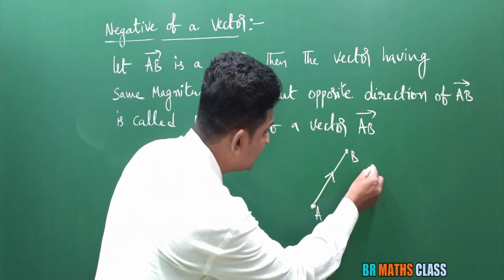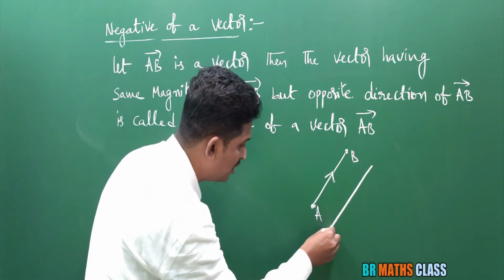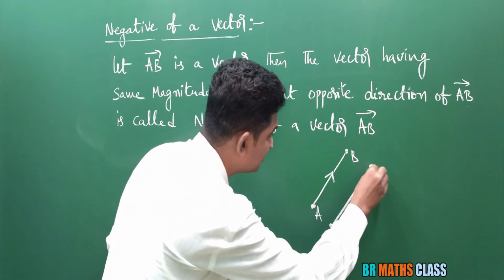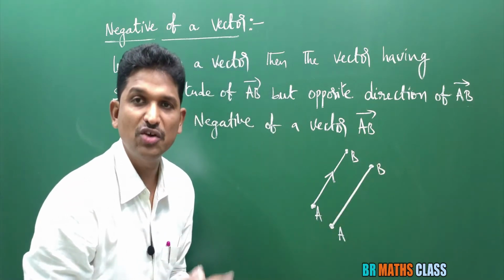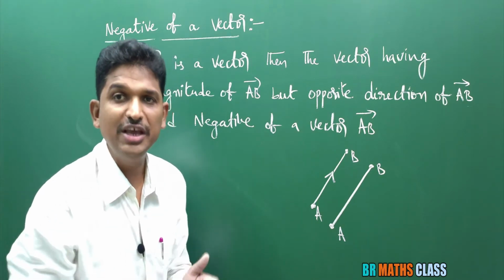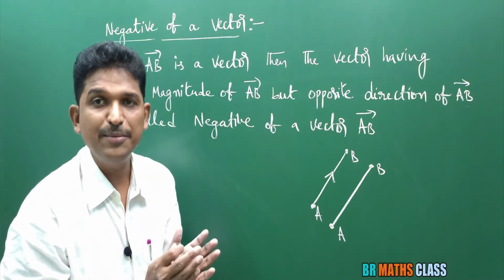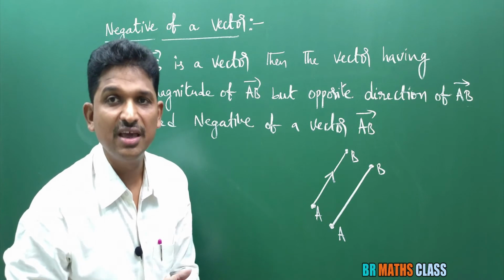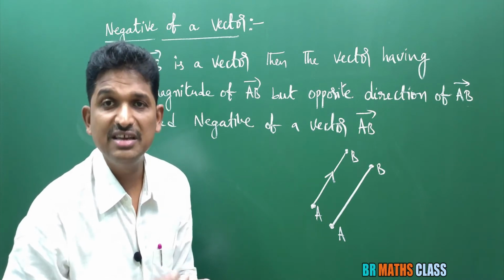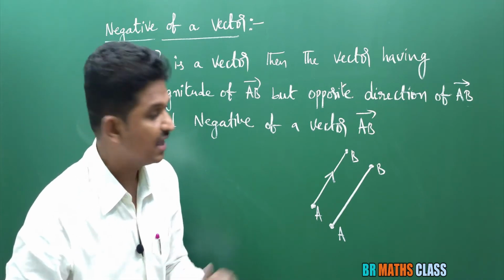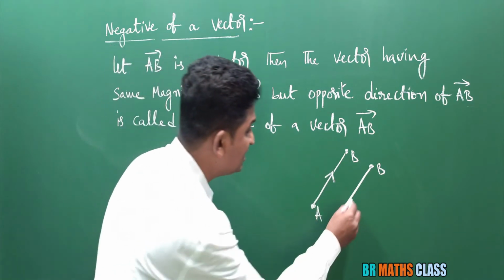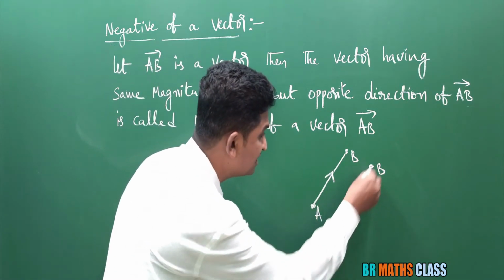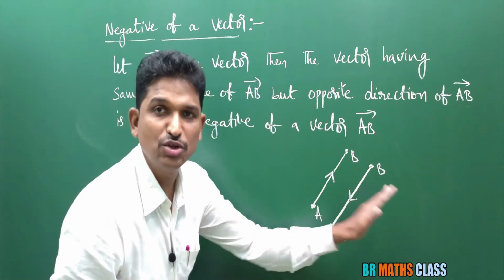So obviously, you observe here, this is BA bar. What is the magnitude of BA bar? Magnitude of BA bar is BA. We know that distance AB is same as distance BA; distance between the points A and B is same as distance between the points B and A. Here AB bar is a vector whose magnitude is AB, and this is BA bar, whose direction is from B to A and whose magnitude is BA.